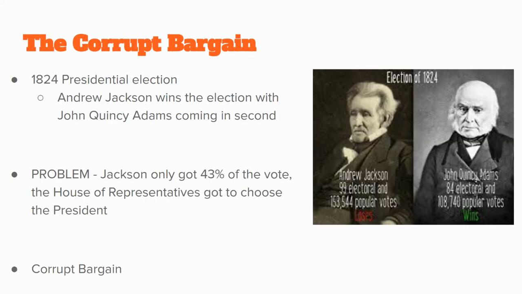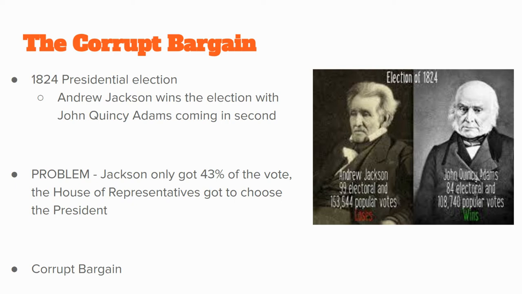Well, here's something that happens. It's called the corrupt bargain. Very important to know this because it's going to kind of spawn the rest of what we're going to talk about today. So, we get an election in 1824. A Federalist doesn't even run. There's no Federalist. It's just four different Democratic Republicans running against each other. And it is a very close election.